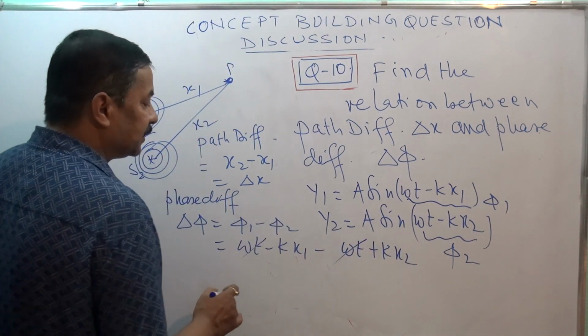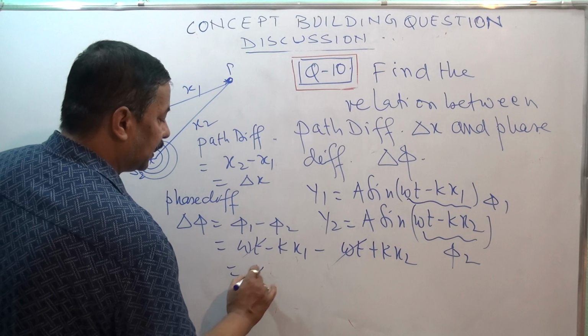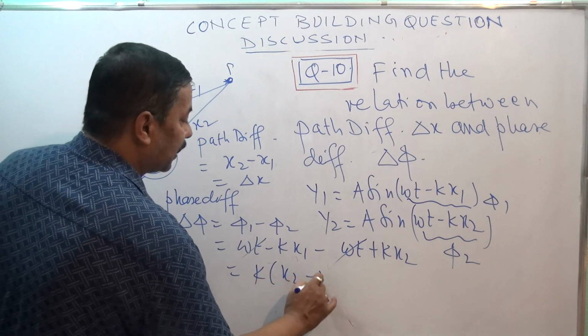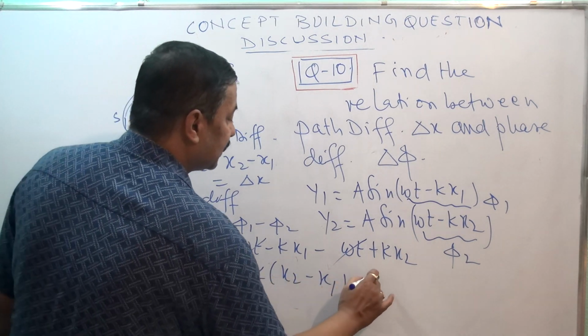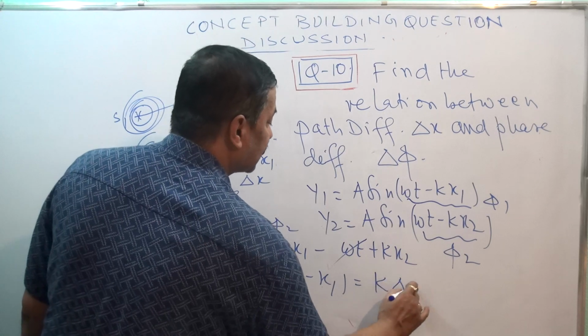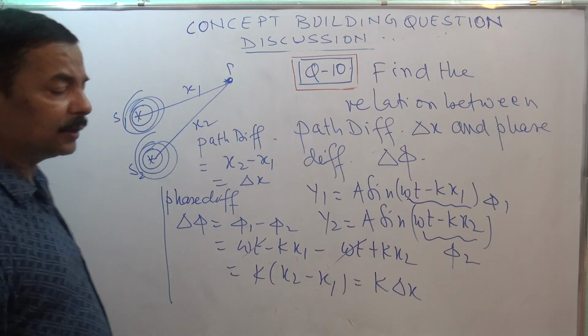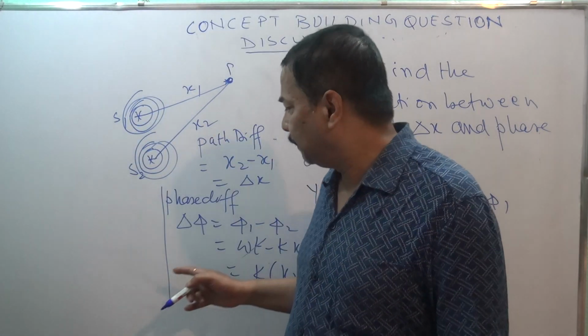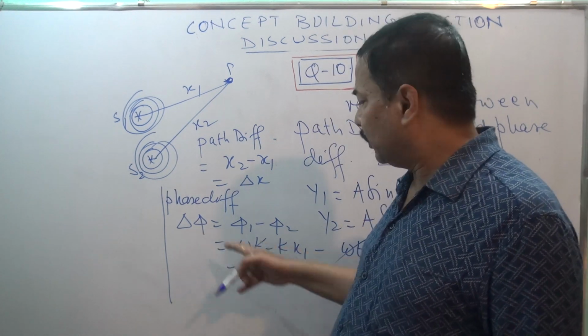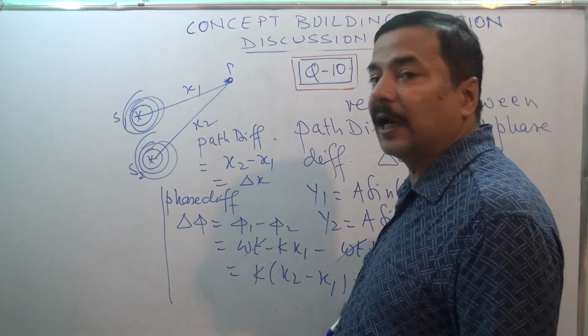Omega t will cancel and we are getting k times x2 minus x1, that is k del x. Our relation is basically del phi is equal to k times del x.